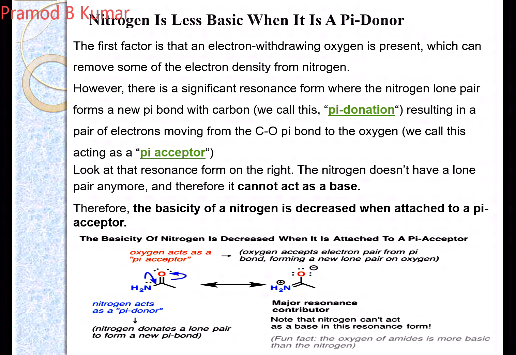The resonance effect. Whenever the lone pair of electrons is in conjugation with another pi system which is an electron withdrawing group, it acts as a pi donor, and this decreases the basicity of your corresponding amino group. That's why your amides are less basic than your corresponding amines.